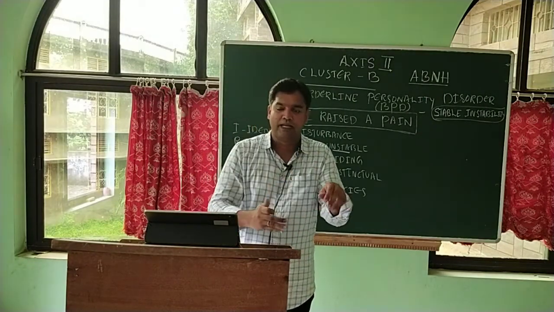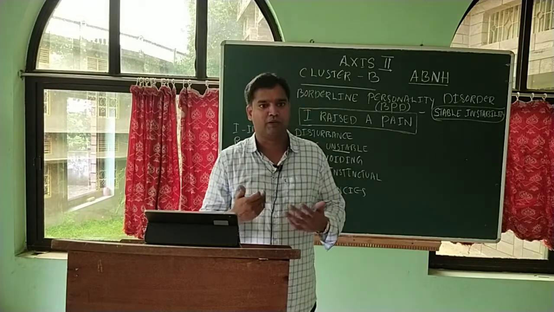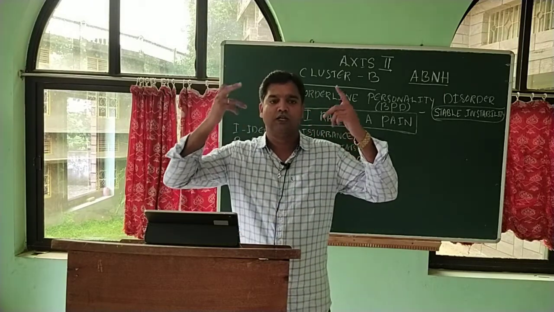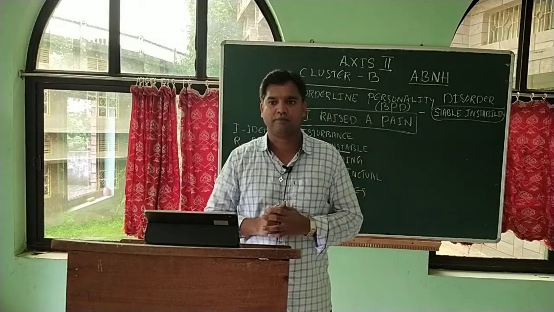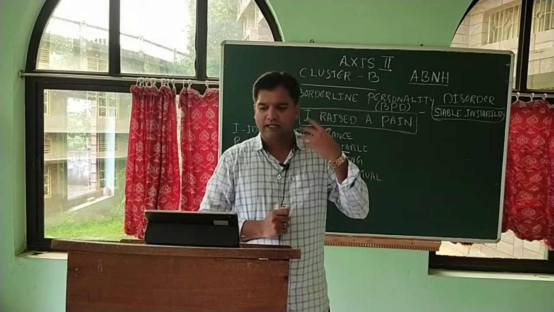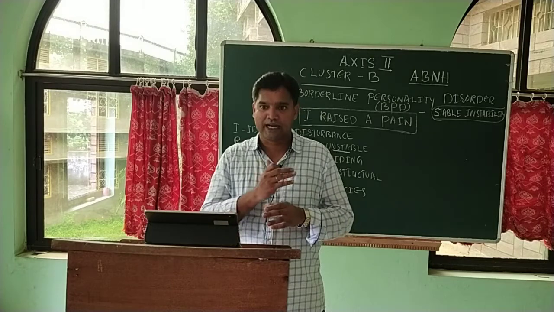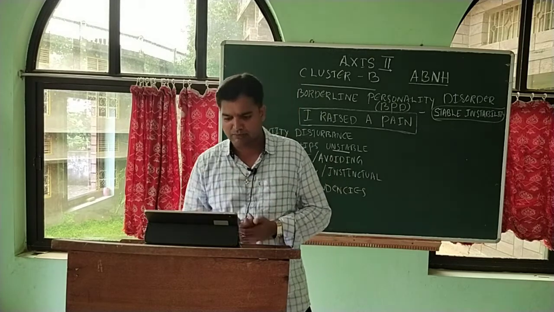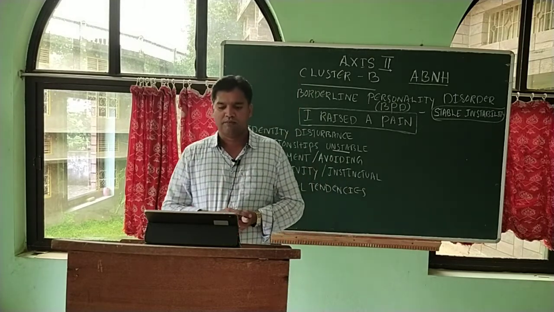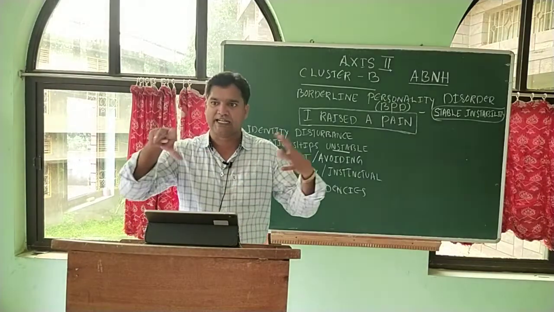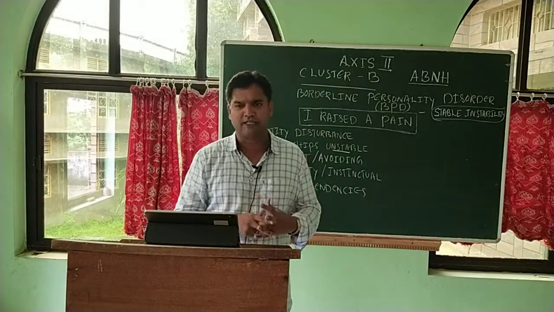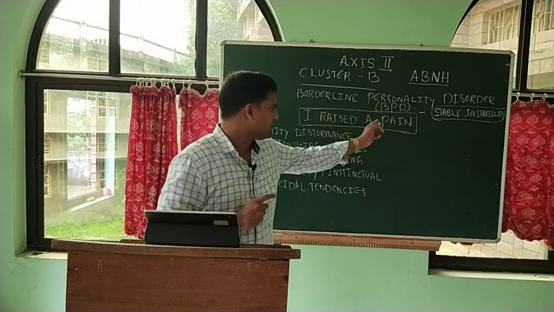They cut with blades or knives. They threaten people about their suicides. They always have suicidal ideation or suicidal thoughts. Most of the time they make attempts by cutting themselves, by hurting themselves, by taking poison. They make several attempts.